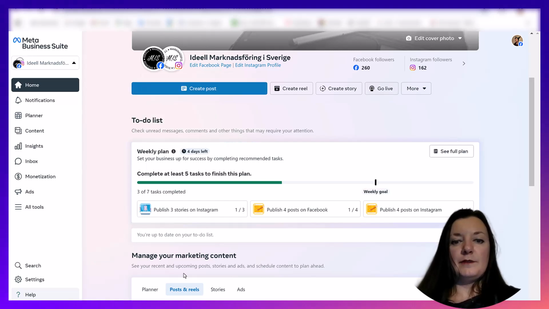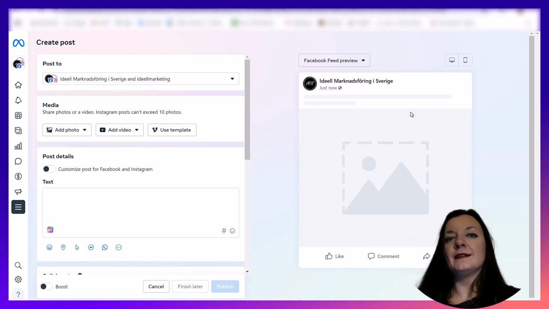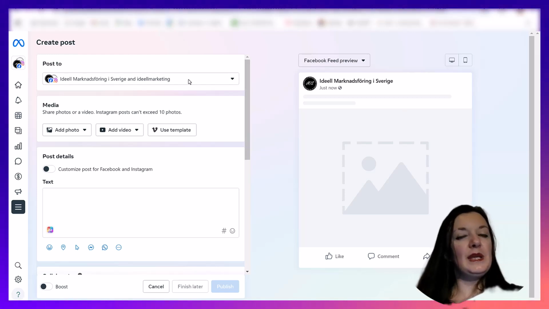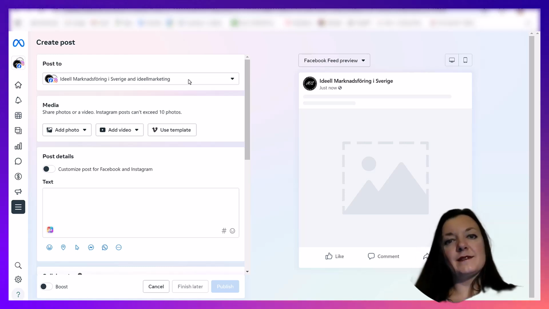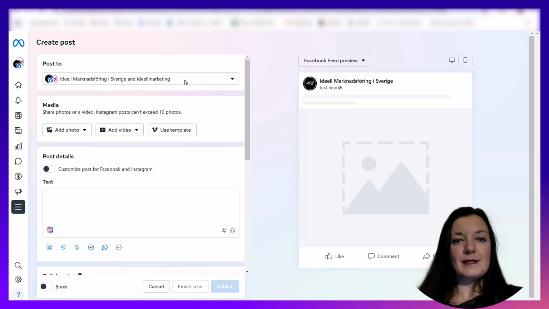So when you have this primary menu, when you have created your business portfolio, in your home you can click on Create Post. You can even create a story and reel from here, using your computer instead of a mobile phone. And you can also use mobile phone applications and do it separately from a mobile phone, but not from Instagram, but from Meta Business Suite instead.